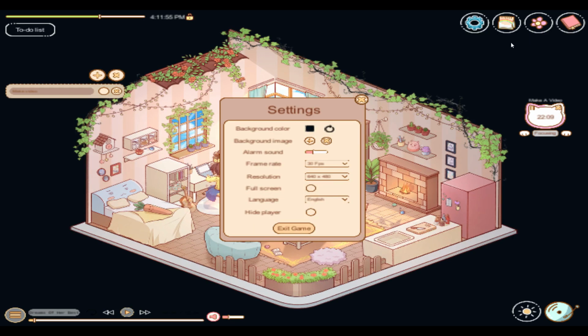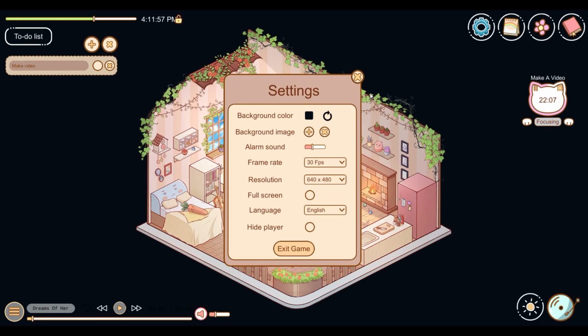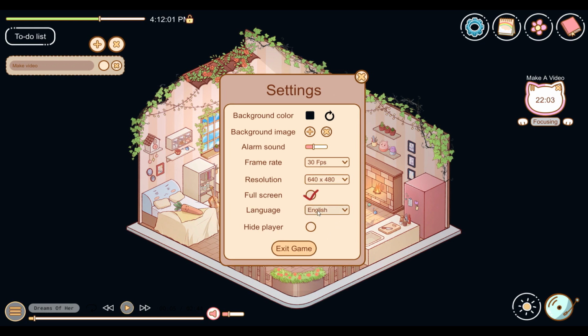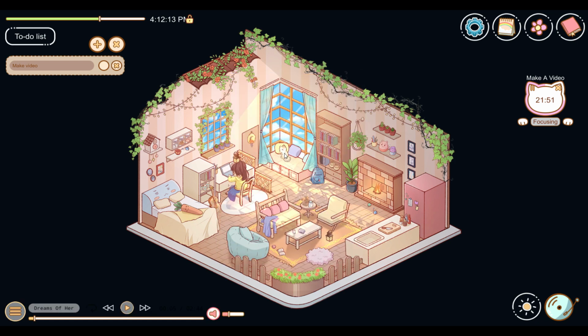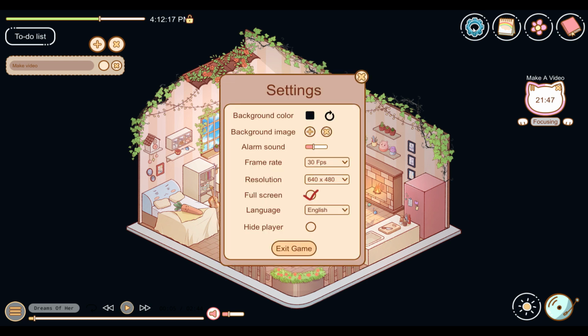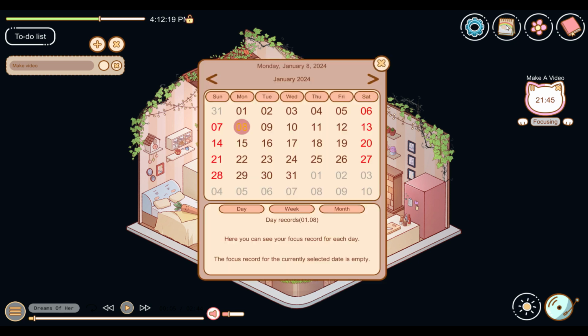Go back to this. Oh! There we go. You can also do full screen if you like, which I like very much. Hide player. Oh, okay. So if you want to clean up a little bit, you can also hide your music player. And to exit the game, you also go to settings, but very nice. And I like that the kitty moves around. Okay, so that's all for settings.